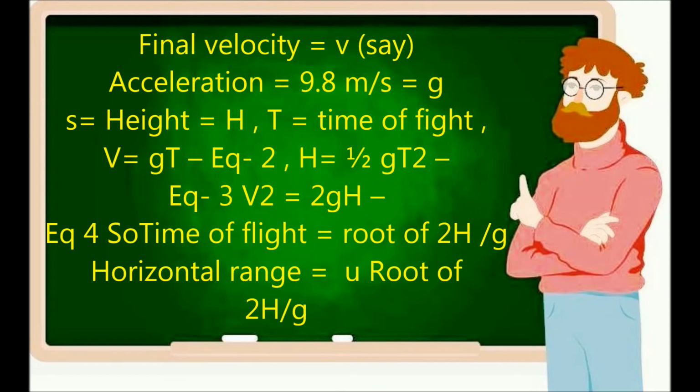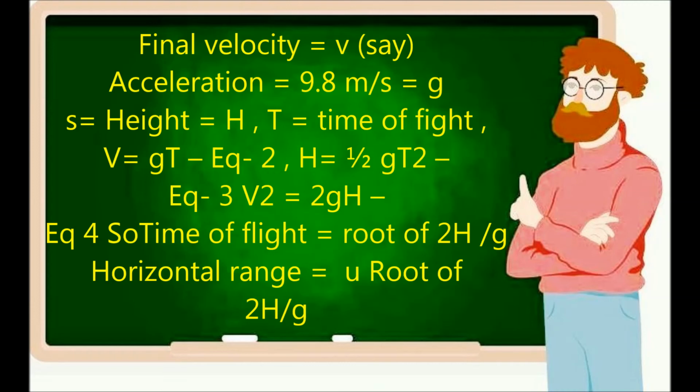We have already done it in kinematics. s is h here, height. So h is equal to ut plus half gt square, u is 0, so h is equal to half gt square. Equation 3. And v square minus u square is equal to 2as. But u square is 0, so v square is equal to 2gh. Equation 4.